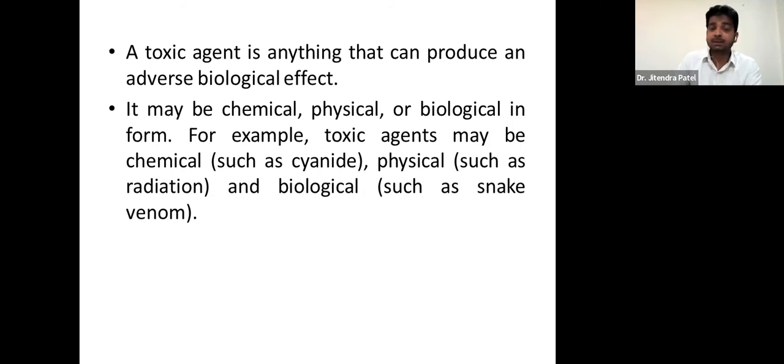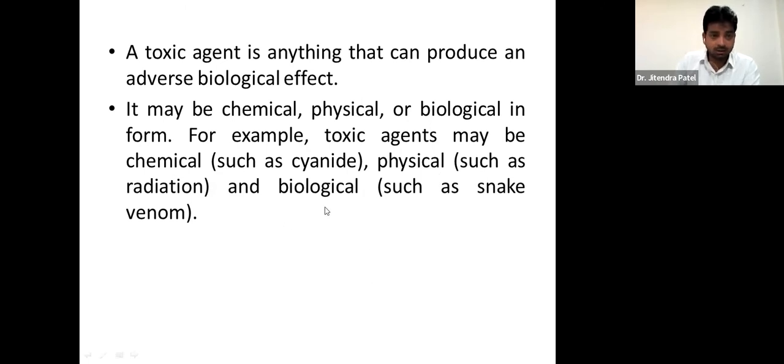Coming to physical toxins, they may be radiation like UV radiation or gamma radiation, which may damage the cell or its metabolites and cause physiological dysfunction. That is called a physical toxin.